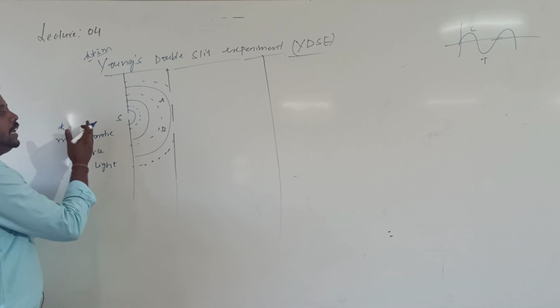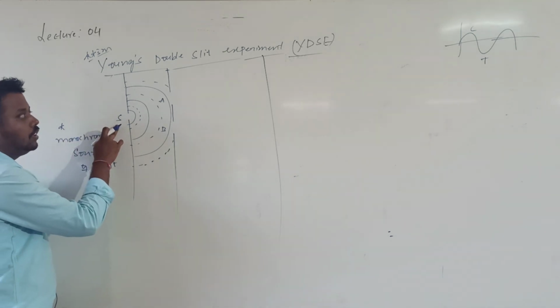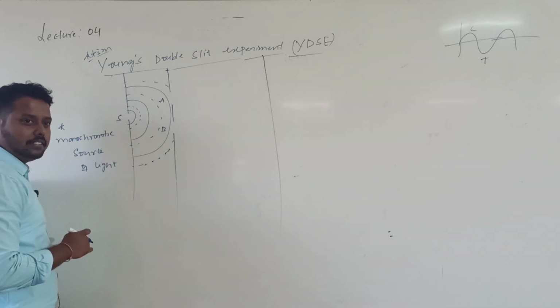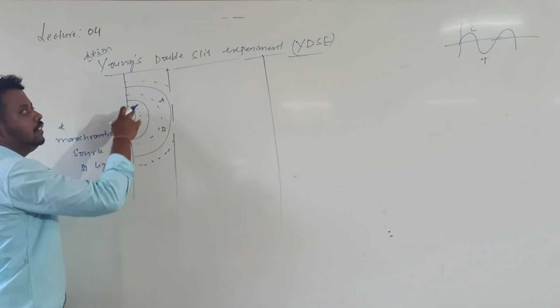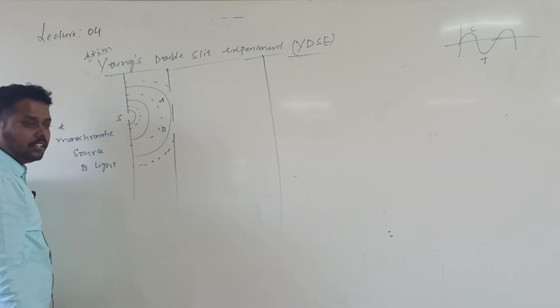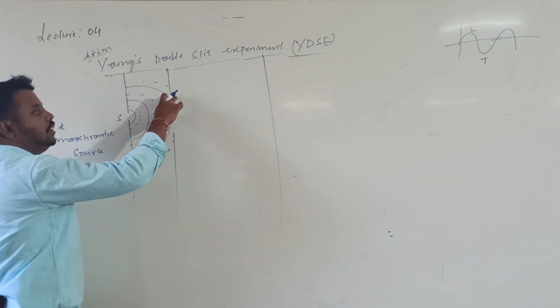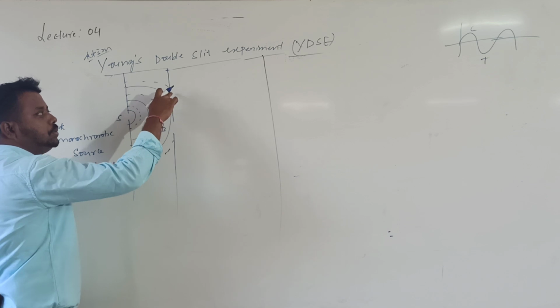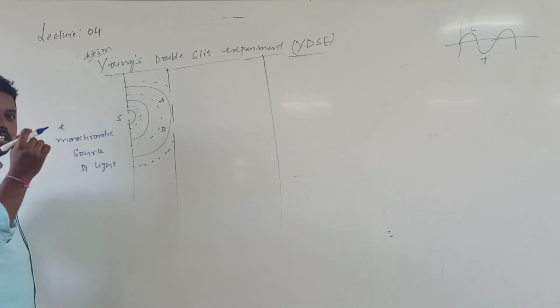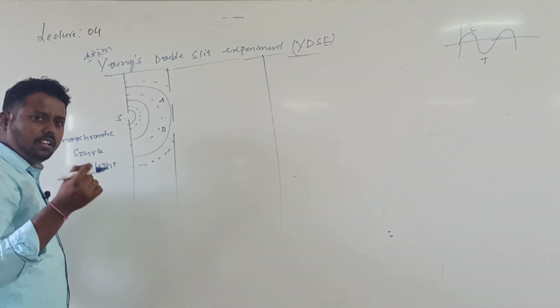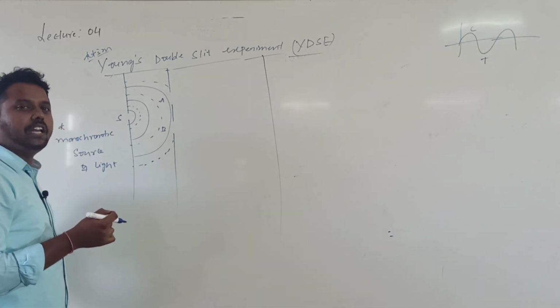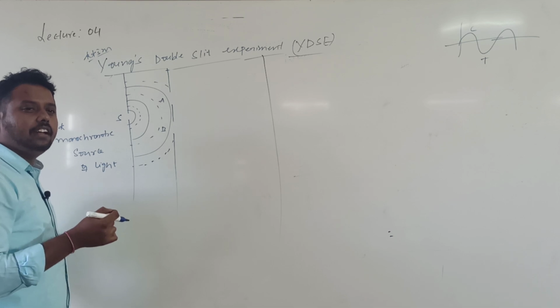Initially, monochromatic light is illuminating the source. Now light is coming from S. That wavefront will be incident on the second screen. That second screen has two narrow holes, A and B. The separation between A and B will be of the order of how much? That is of the order of 0.5 mm. It is very close, so they are very narrow.